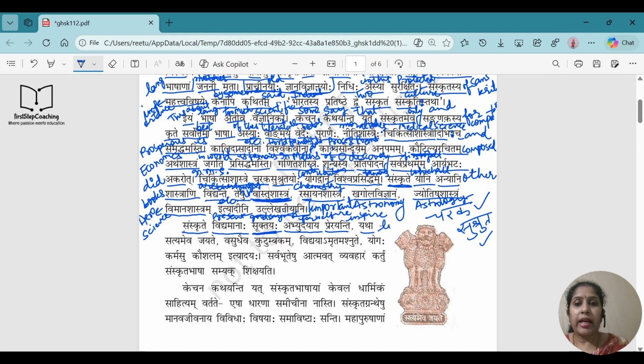Yatha means like, for example. First one is Satyamev Jayate. I think everyone knows the meaning of Satyamev Jayate. Satya means truth, eva means only, jayate means wins. Truth only wins. Everyone actually can relate with this. So, truth only wins. Vasudhaiv Kutumbakam.